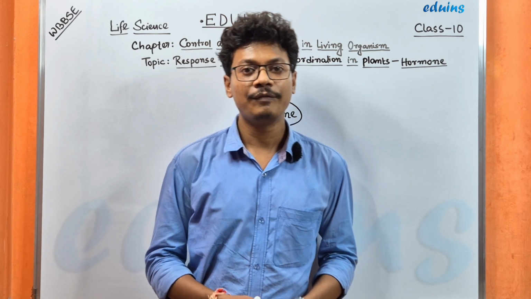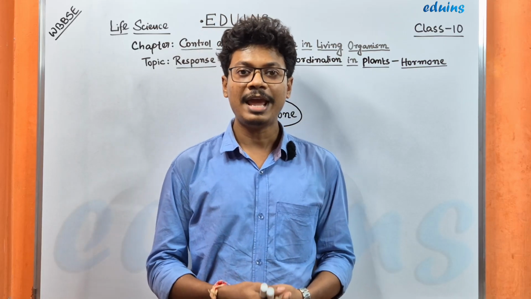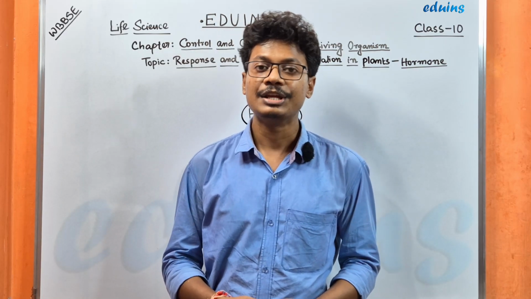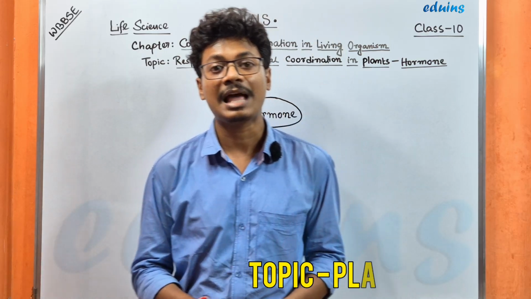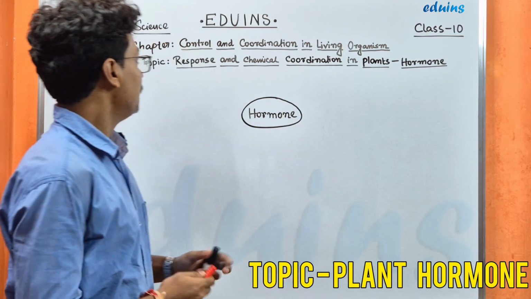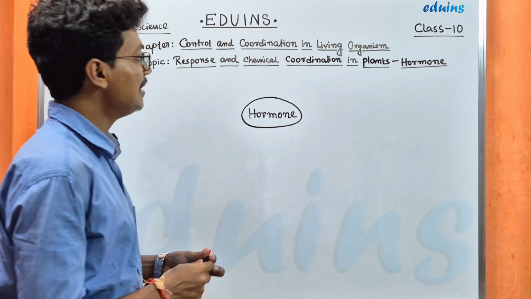Dear students, welcome to another video of Edwins. In the previous video, we discussed the different locomotion types in animals. In today's video, we will discuss plant hormones, where the response and coordination occurs in plants.